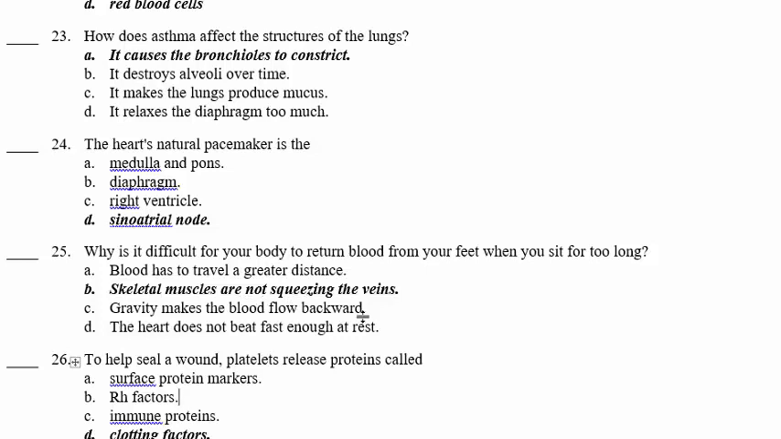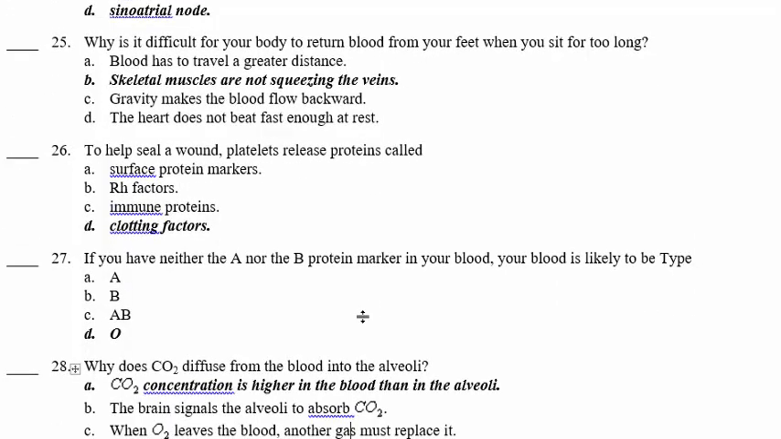26. To help seal a wound, the platelets release proteins called clotting factors. The platelets are the part of the blood that are responsible for closing any wound whenever you have blood that is exposed to the air. A series of reactions start that end by forming a scab that closes this wound. If you have neither the A nor the B protein marker in your blood, you are likely to be type O. A, they have A. B, they have B. A, B, they have both, and O, it has neither.